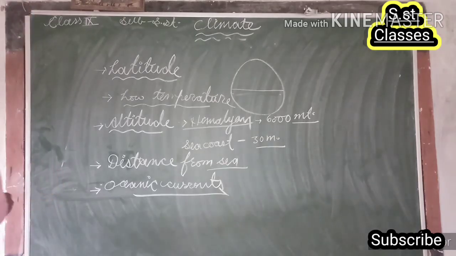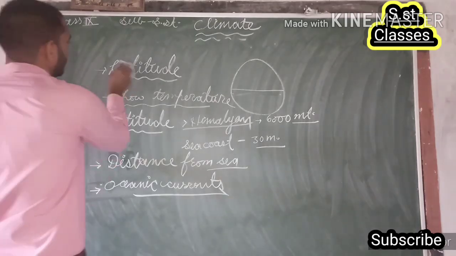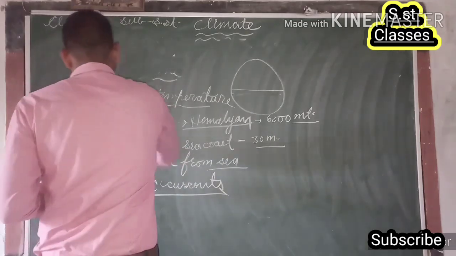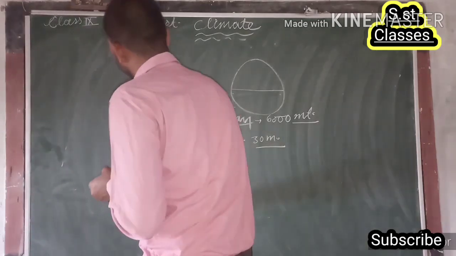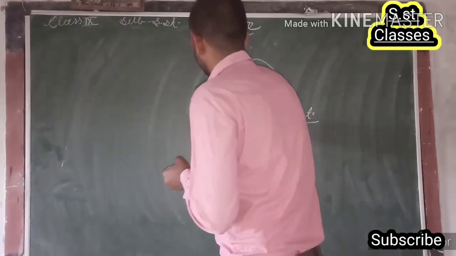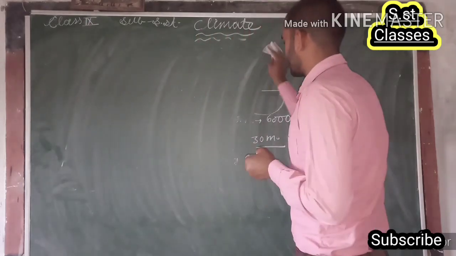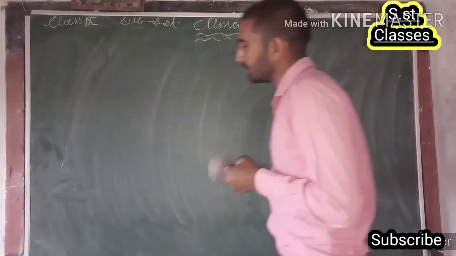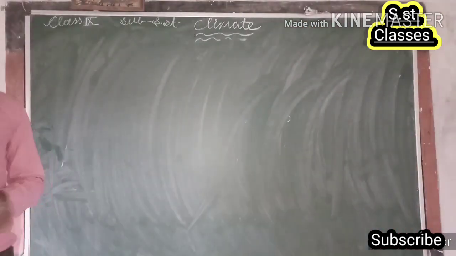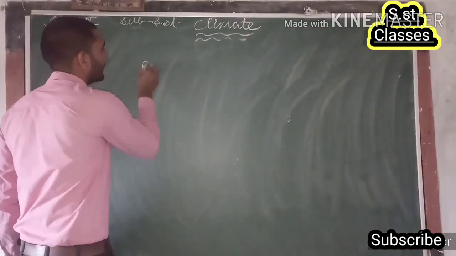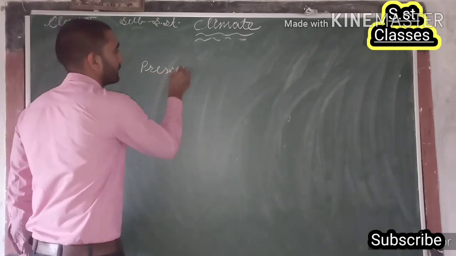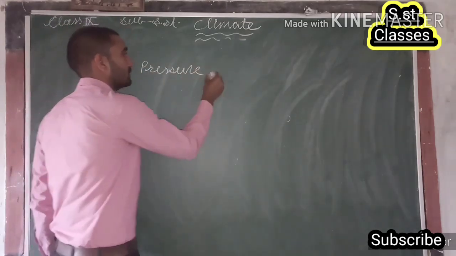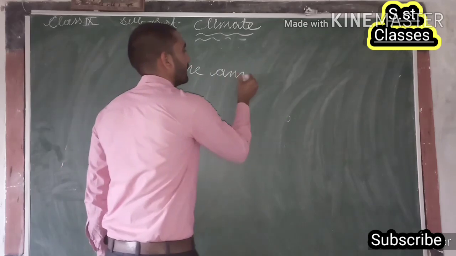Related to the climate controllers is pressure and wind system. It means how the pressure and wind system in India affect the climate of India. So the next point is pressure and wind system.